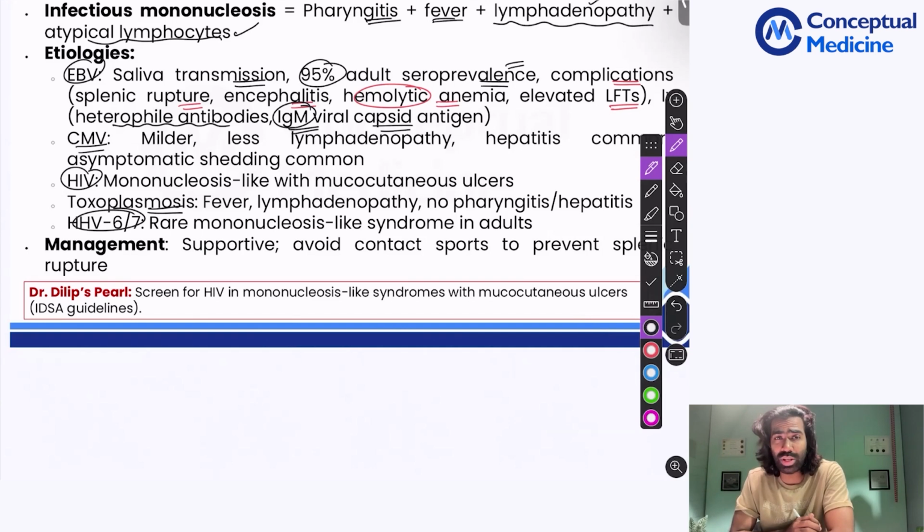And what about cytomegalovirus infection? It's going to produce an IM-like syndrome, but it will be milder in nature. You're going to have less lymphadenopathy, and hepatitis is more common with CMV compared to Epstein-Barr virus. Most of the patients are going to have asymptomatic shedding for a long period of time. That's why the seroprevalence in the community is very high. Most of these infections are going to be subclinical, like 70-80%, so patients will not even be aware that they're infected.